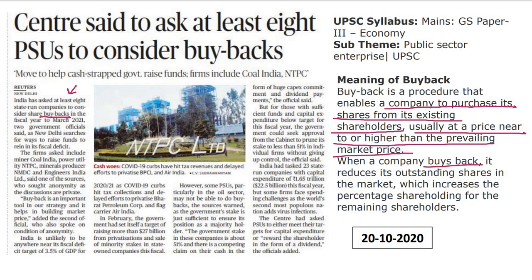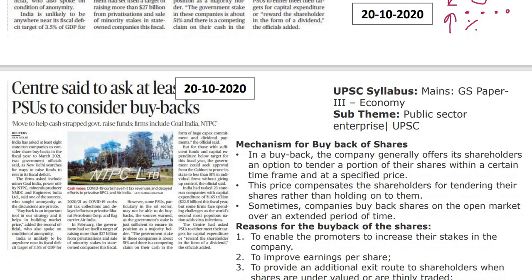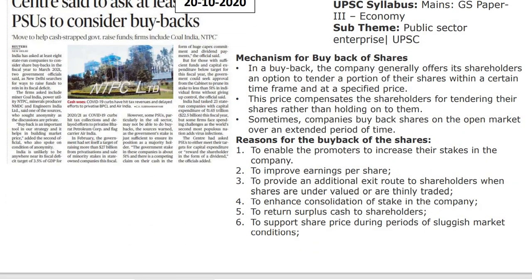When a company buys back, it reduces its outstanding shares in the market, which increases the percentage of shareholding for the remaining shareholders. Because बाकी के existing shareholder से buyback कर लिया तो जितने रहते हैं उनका जो share है, percentage है वो बढ़ जाएगा. ठीक है? Now, mechanism for buyback of shares. In a buyback, the company generally offers its shareholders an option to tender a portion of their shares, that is, to give a portion of their shares within a certain time period to the company.